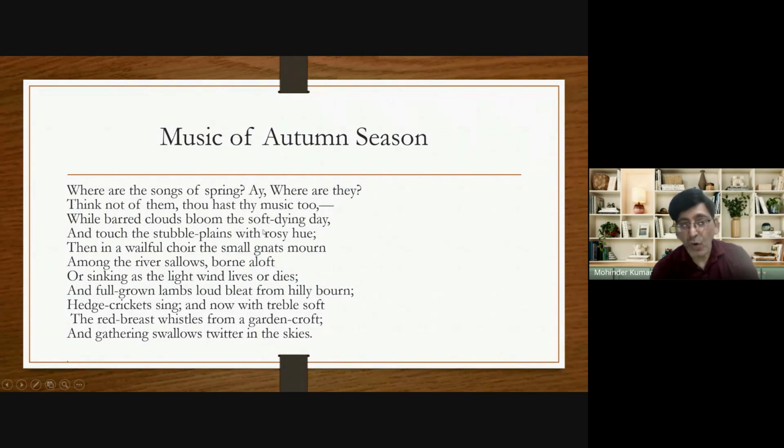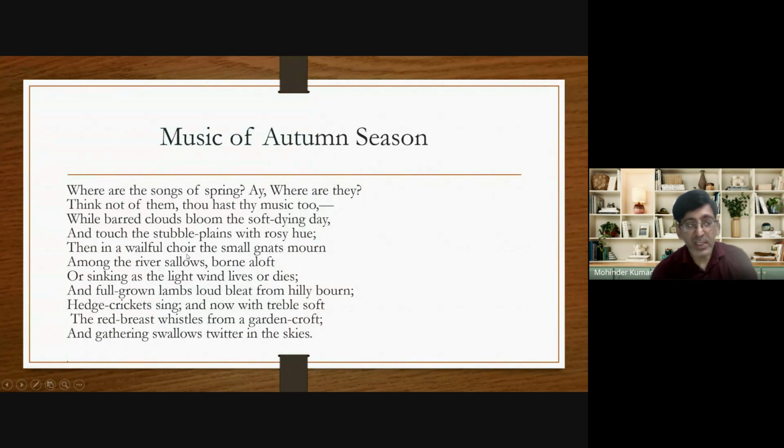Here the soft dying day stands for the setting sun. Barred means covered clouds, that there are clouds in the sky and the sun is setting. And what is the effect of that picture? Touch the stubble plains. Stubble plains means when the crop is cut, the waste things stand there, and that is called stubble.